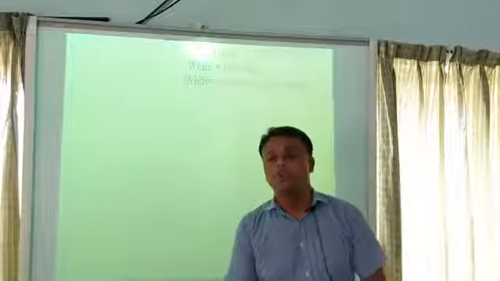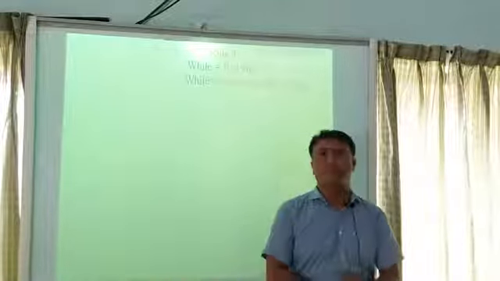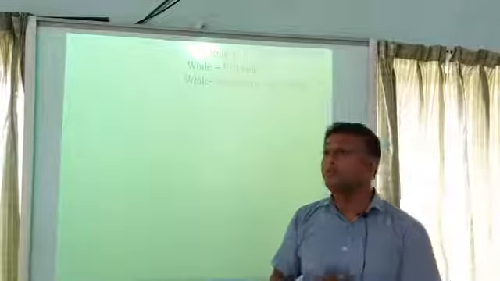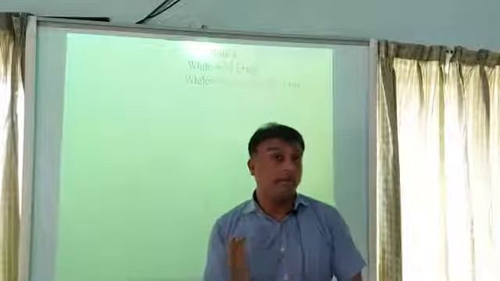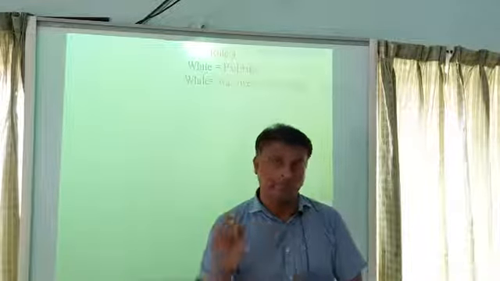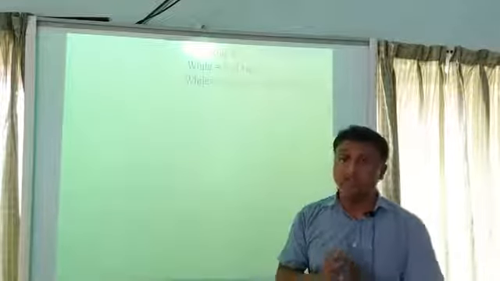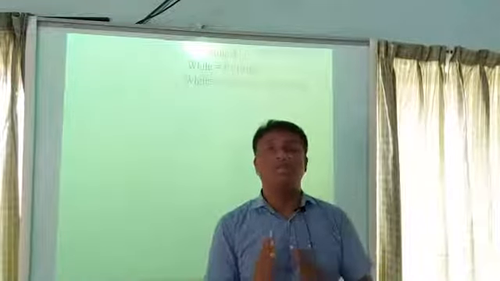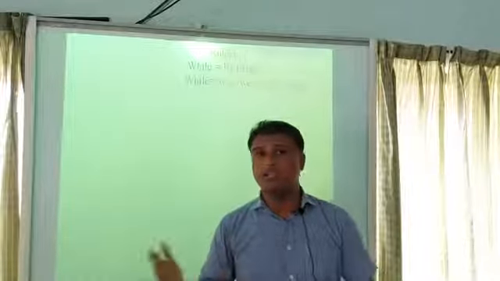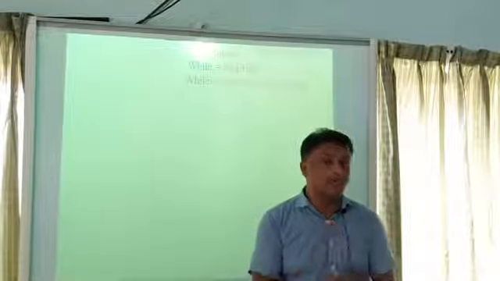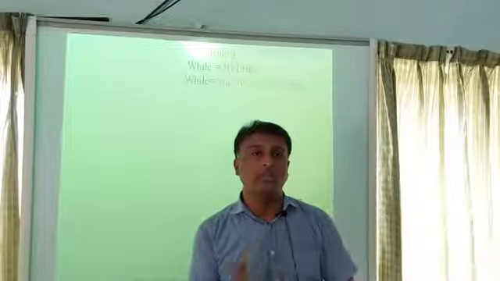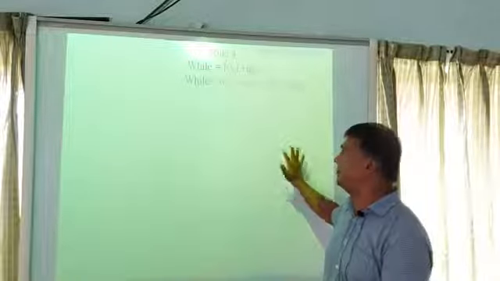Rule 4. Rule 4 is about "while." Actually, there are two rules for "while." If you find a verb after "while," then you have to add ing with the verb. But if you find a subject after "while," then you have to transform the clause into past continuous tense. That means you have to write was, were plus principal verb 1 plus ing with the principal verb. Look at the example.